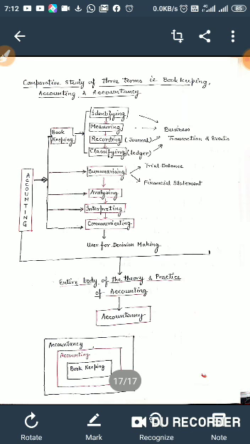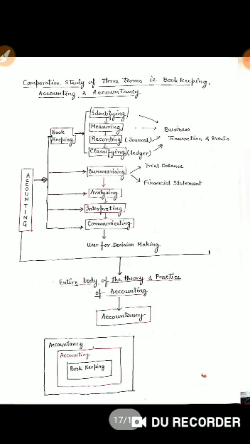So accounting and the entire body of theory and practice of accounting is known as accountancy. So accountancy is a wider term. It includes accounting and bookkeeping, and at the same time bookkeeping is a narrow term. It has a limited scope. It is only concerned with the recording.